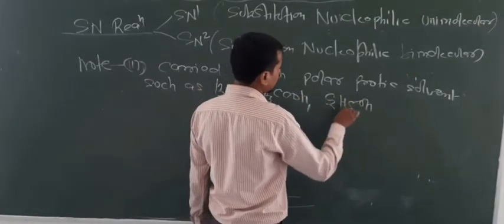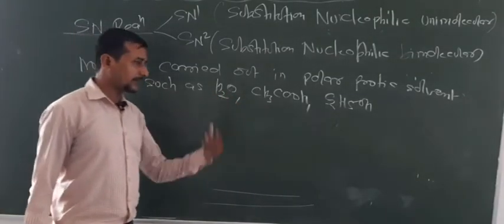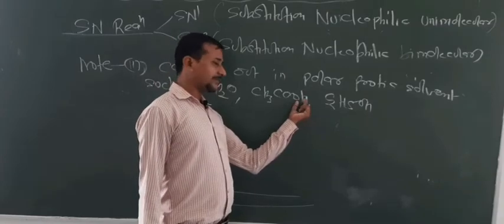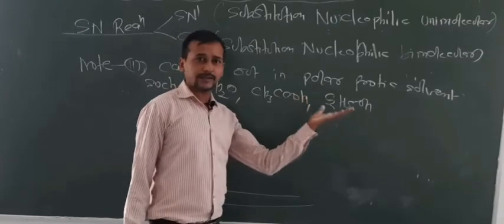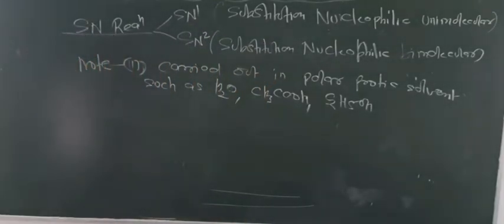So these are all polar protic solvents. About this I also told you in the general concept of organic chemistry. The H attached to the O is polar and H can be liberated in the form of H plus, that's why protic. So these are polar protic solvents which help in the progress of the SN1 reaction.